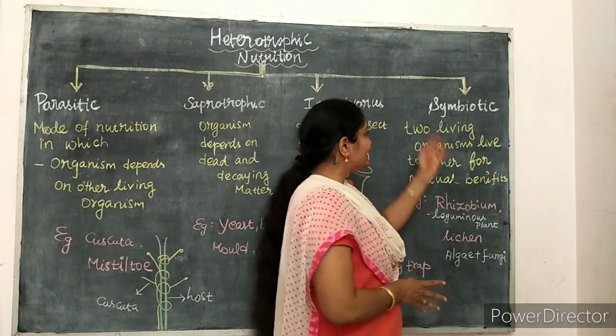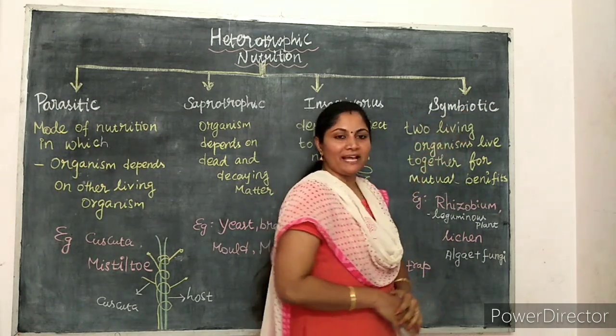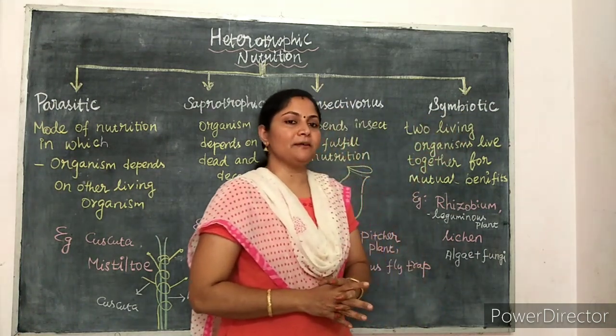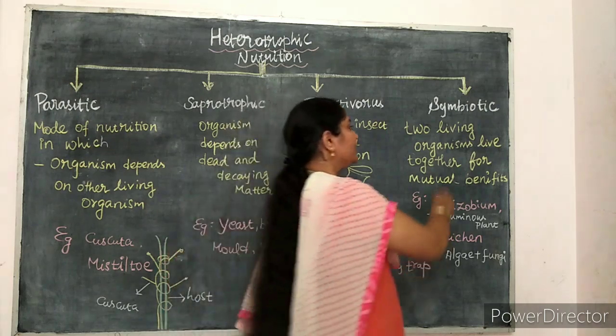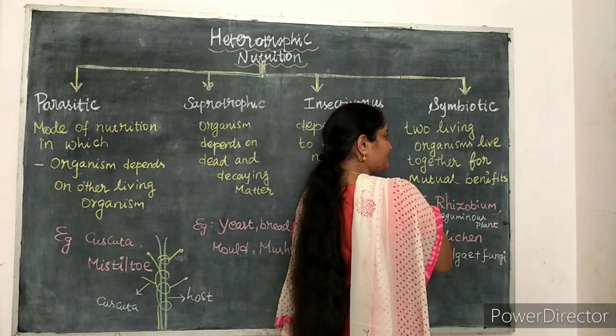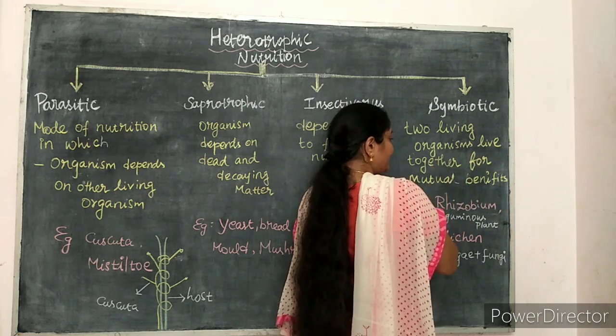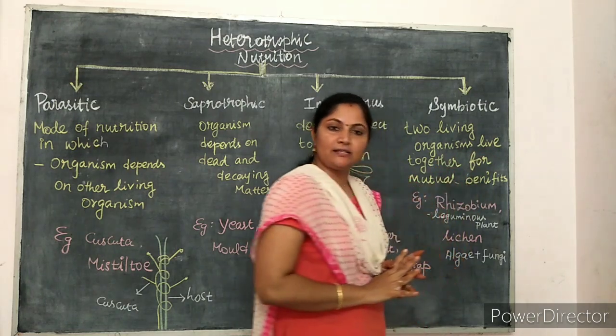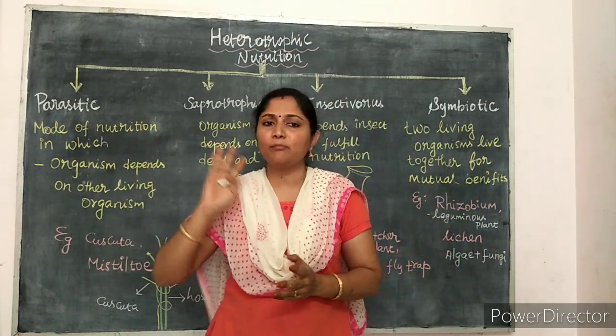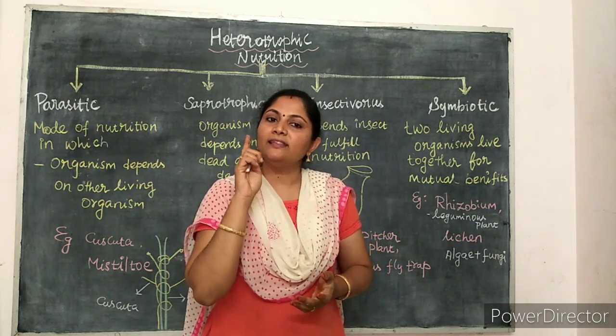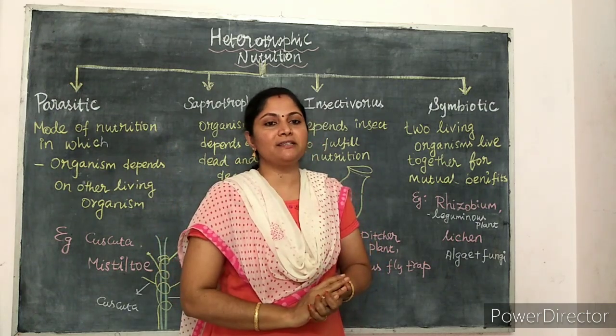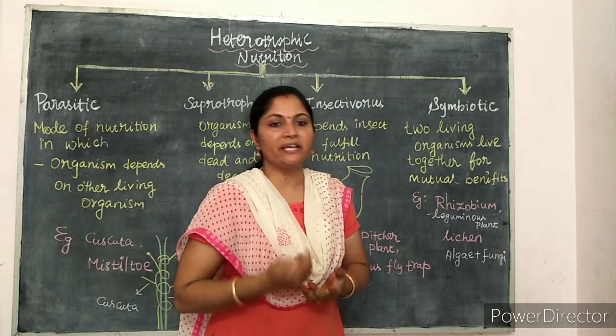Now we'll discuss symbiotic nutrition. Symbiotic means two living organisms live together for mutual benefit. In the parasitic mode, only the parasitic plant benefits; the host plant gets no benefit at all.